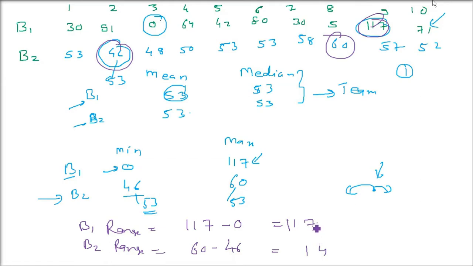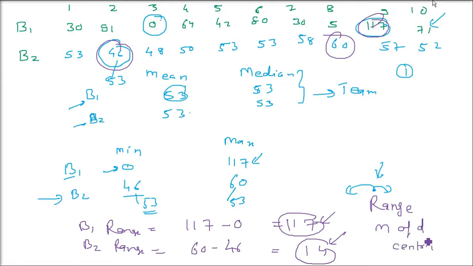So what do you see here? The range of B1 is very high, not good. But the range of B2 is quite good, 14. It's closer to 0. That is, the scattering is very high for B1, and the dispersion level is very low or almost acceptable for B2. This is the cheapest way to find the measure of dispersion, which is range. This can give you an idea, but range is the simplest, crudest way.